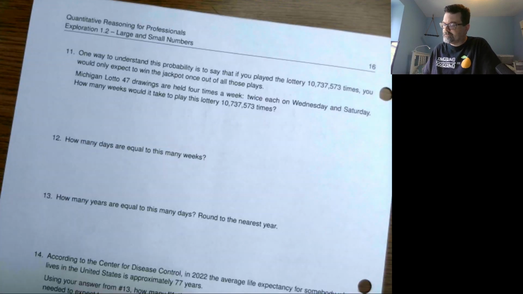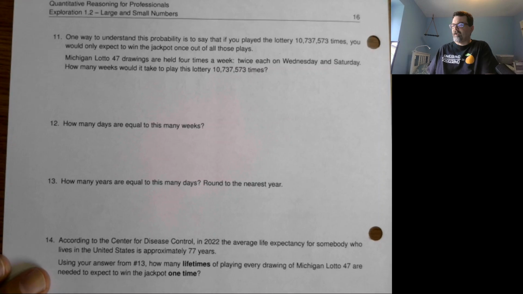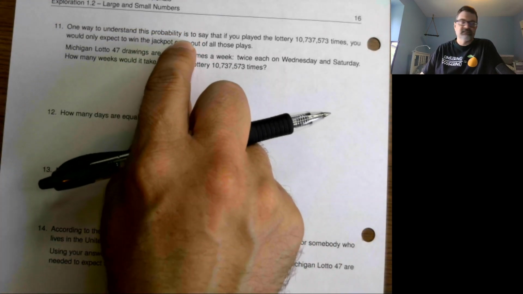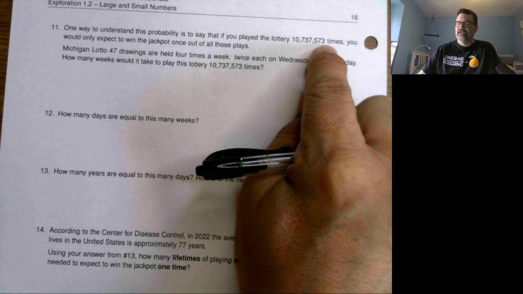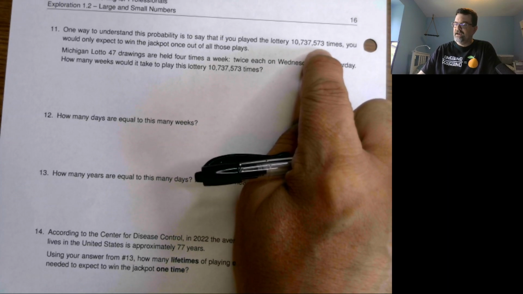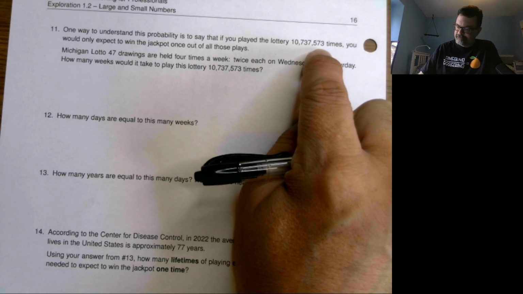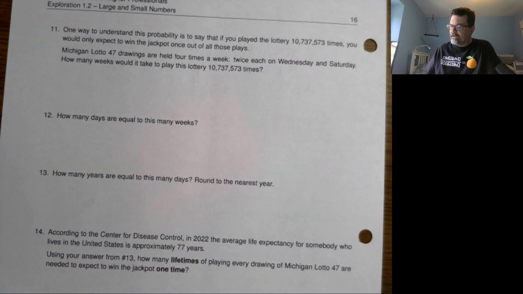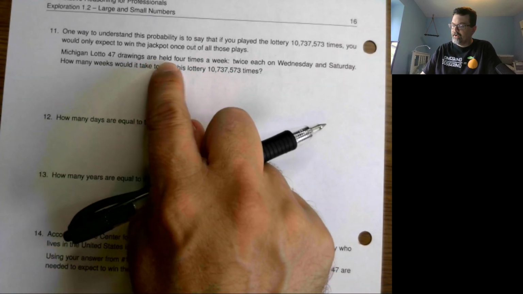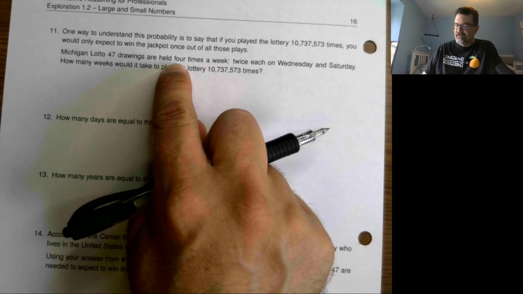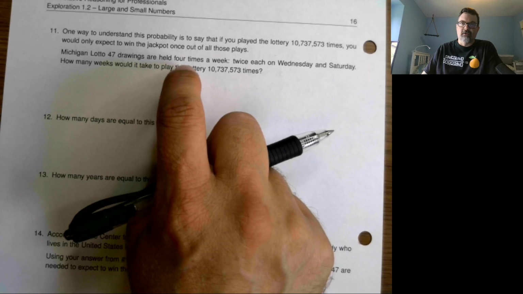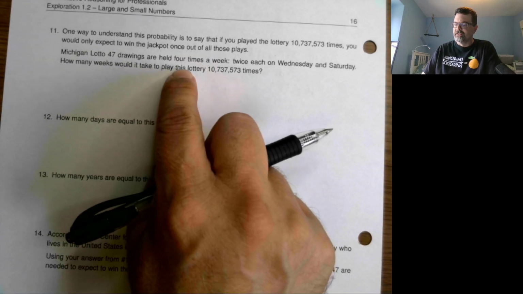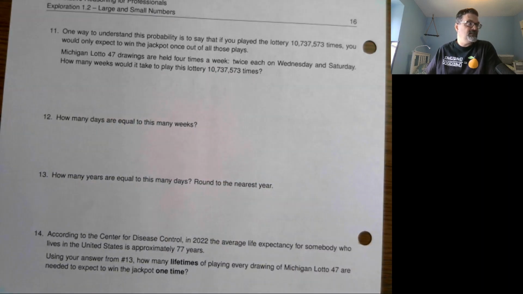Well, let's explore that a little bit. Another way to deal with probabilities and statements of odds, to phrase it a little differently, would be this: if you played the lottery this many times, on average, you would expect to win once. Well, this is how this lotto works. Apparently, there are drawings held 4 times a week. Powerball and Mega Millions are the ones that get the most publicity with the hugest jackpots, and I think they are twice a week. But this is 4 times a week, twice on Wednesday and twice on Saturday.